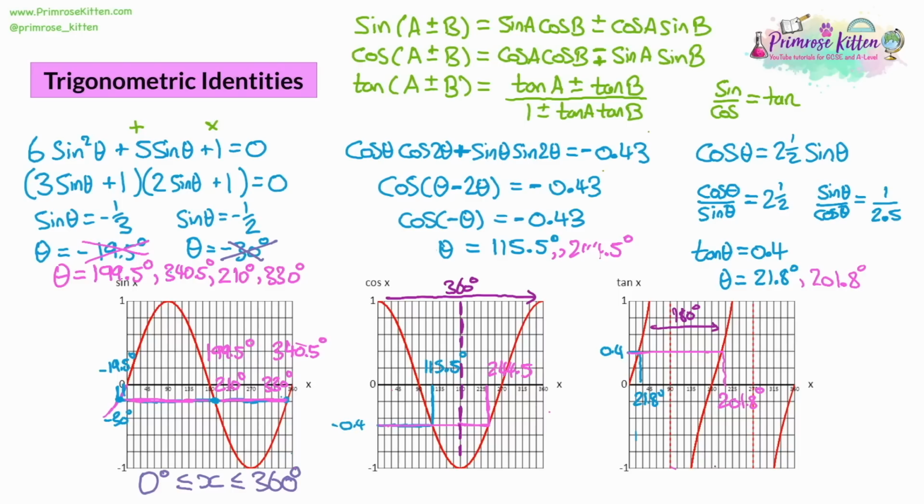Now, there are more trigonometric identities in this, and we come into a lot more of these as we move on to a full A level. There's one more famous one that's going to be important to mention, and that is, we'll squeeze it in at the top, that sine squared theta plus cos squared theta is equal to 1. And you might see various rearrangements of that you've got to use to answer questions like this. But the gist of all three of these is there's different ways to have multiple trigonometric words, sin, cos, and tan. And there are things you can do to reduce them down to 1. Then you can use the appropriate graph to solve.